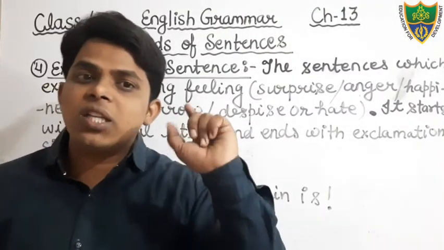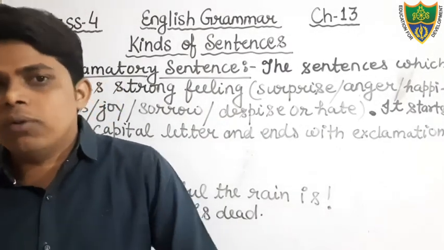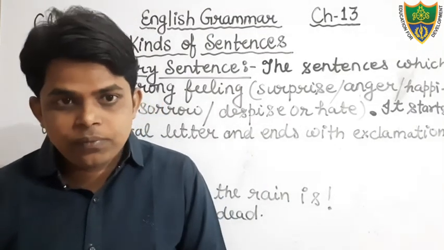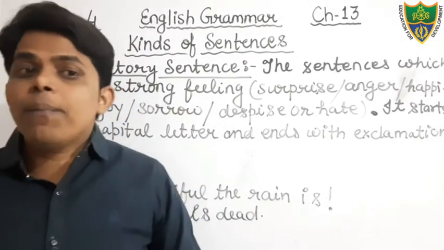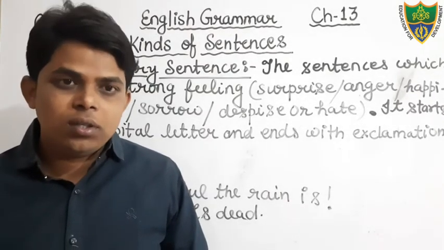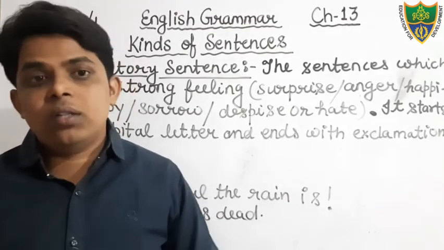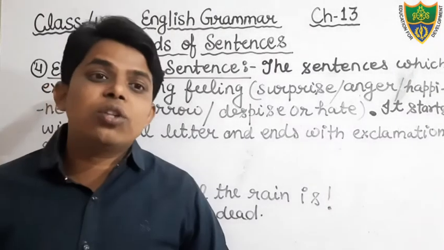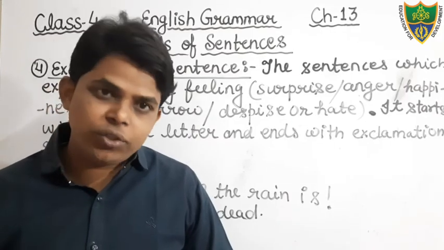There is one more sentence that I have told you, optative sentence, but it is not given in your book. I will tell you only orally. Optative sentences are used to express a wish. For example, happy birthday. And good morning, good afternoon. These are a kind of wish. And sometimes we also say, may you live long. This is a kind of optative sentence.